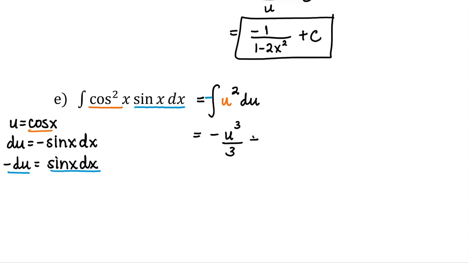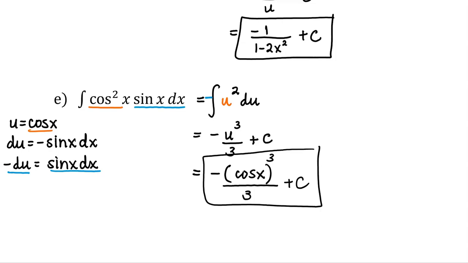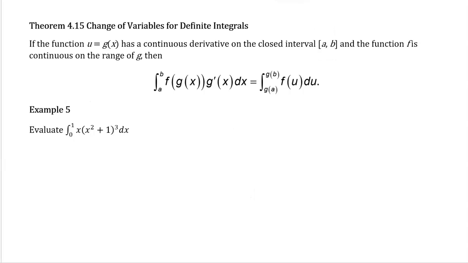Make sure you keep that negative in the front and add on your constant of integration. And then finally, I will substitute back in what we had for u. u was cosine x. Remember to keep it cubed and divided by 3, and then add in our constant of integration, c.